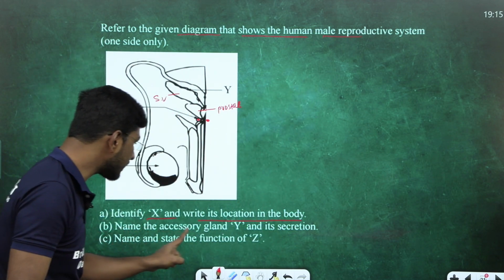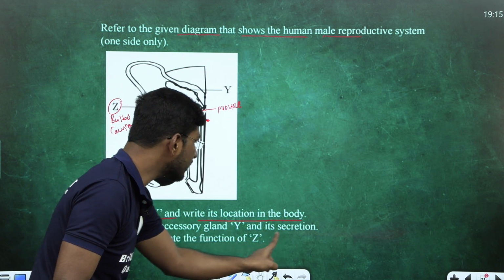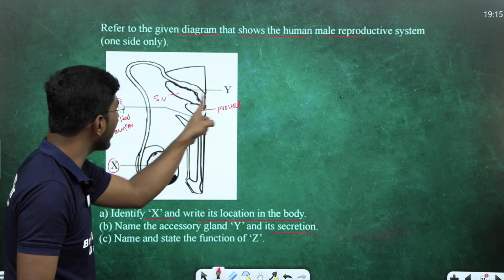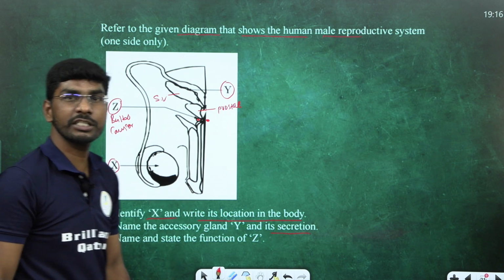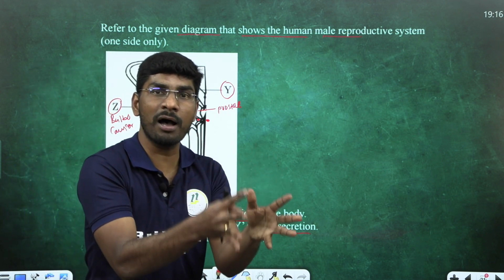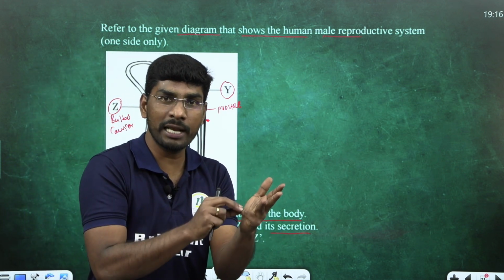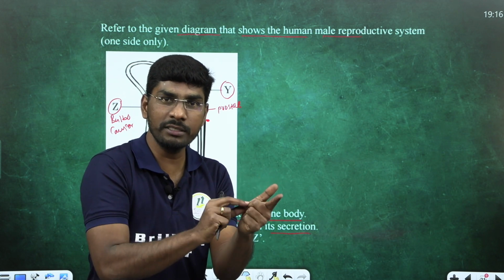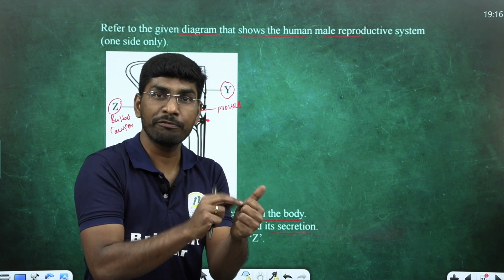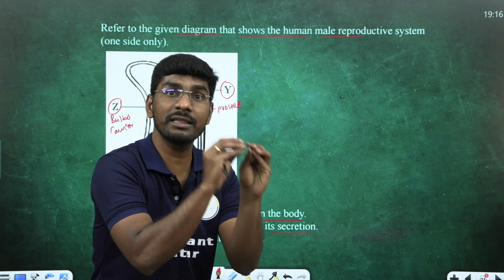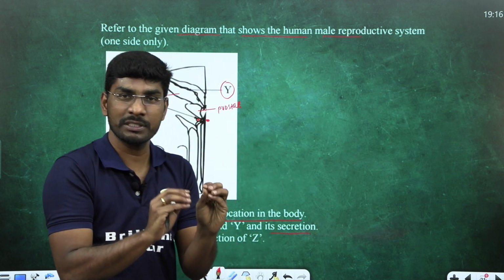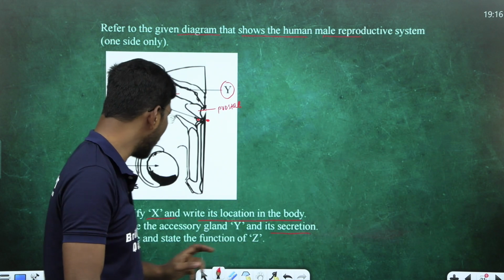Next, name the accessory gland Y and its secretion. Where is Y? Y is the seminal vesicle. The secretion is called seminal plasma. It includes prostaglandins, enzymes, proteins, calcium ions and fructose. These are all present in the seminal vesicle, which produces seminal plasma.